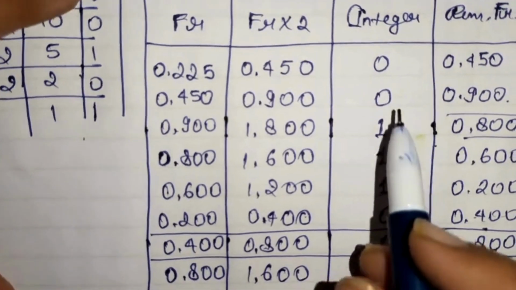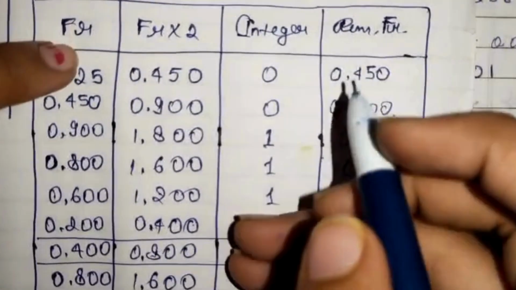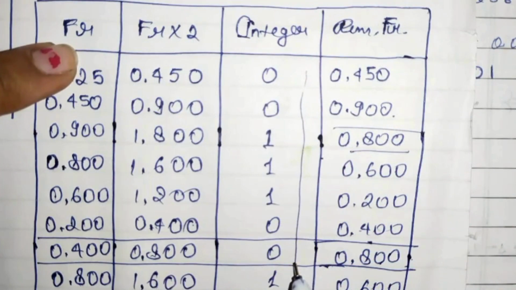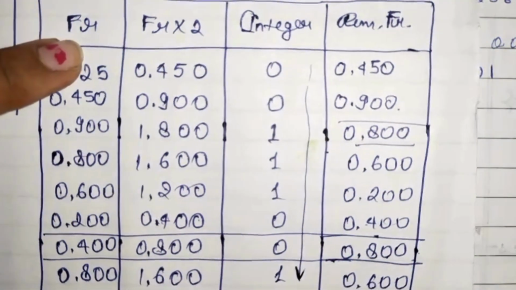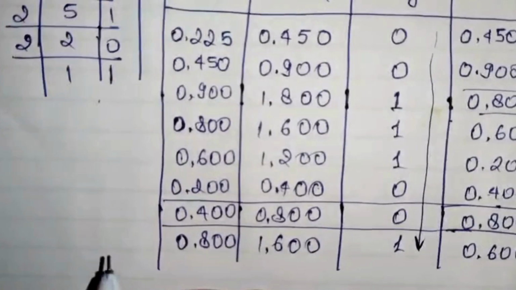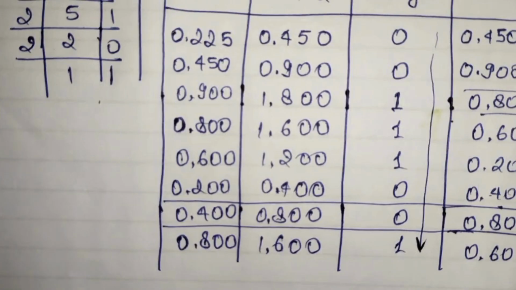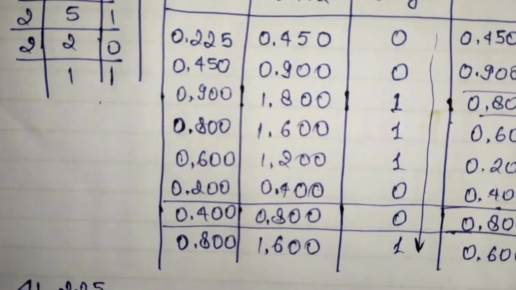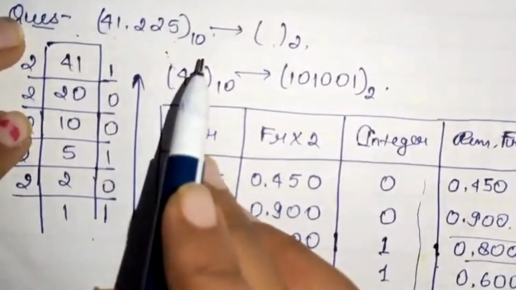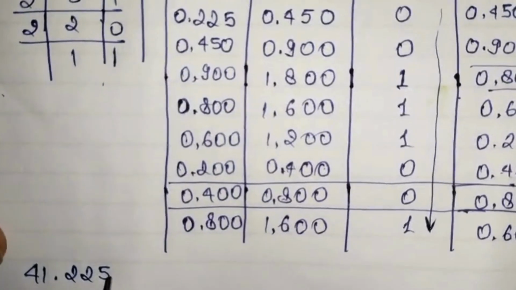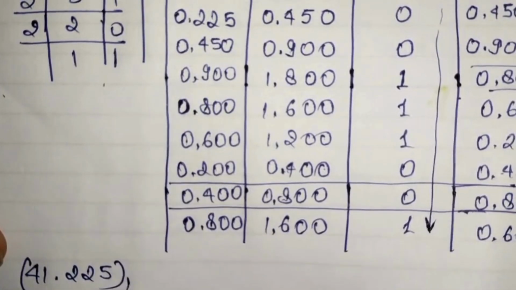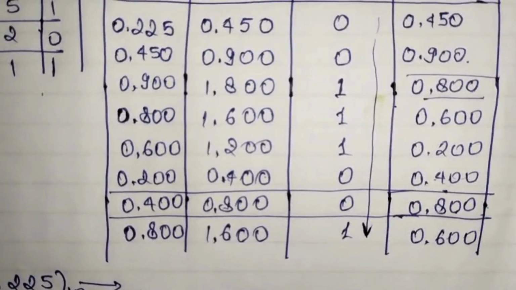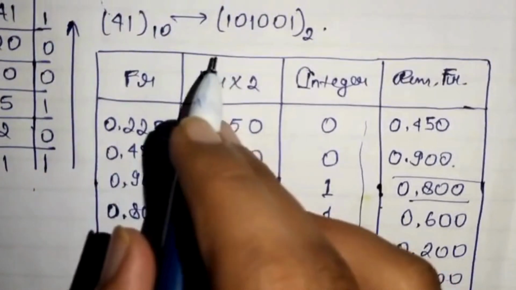Now as I told you that we have to go from top to bottom, then we'll just make a simple arrow like this and write our final answer, 41.225. This was the question here. Okay, so base 10, after conversion, we got the answer. That was for 41, we got this.